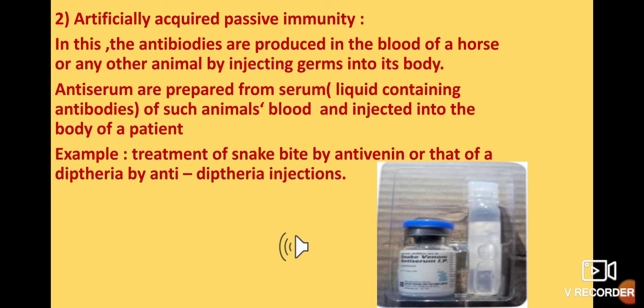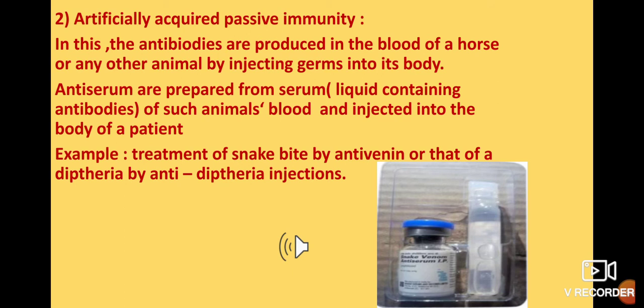Maybe it has encountered that germ for the first time, so a lesser amount of antibodies will be produced, but it will be produced. These antibodies are produced in a liquid form. Blood also has a part known as serum, and inside this serum antibodies are there.